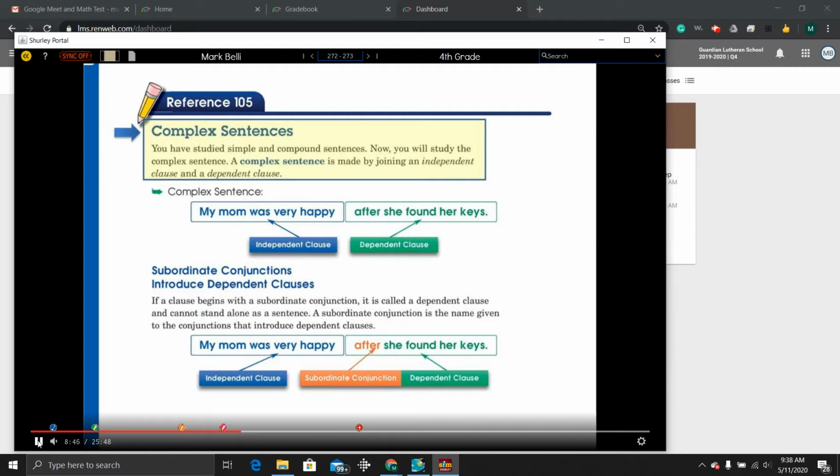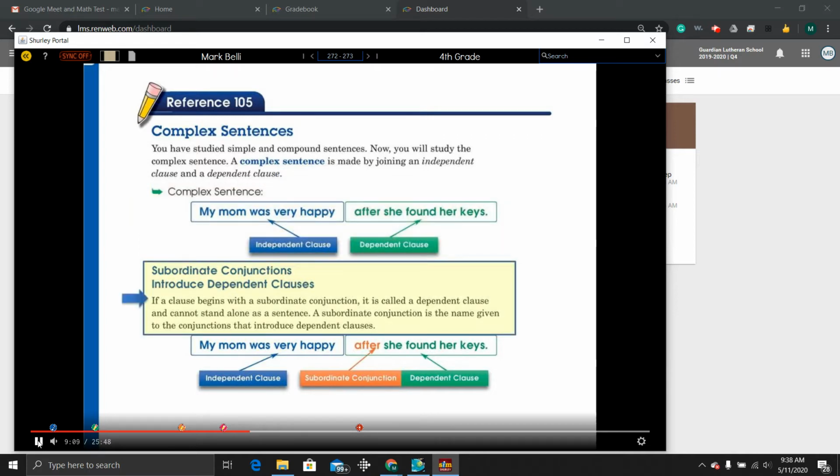You have studied simple and compound sentences. Now you will study the complex sentence. Let's read this complex sentence together. My mom was very happy after she found her keys. A complex sentence is made by joining an independent clause and a dependent clause. Subordinate conjunctions introduce dependent clauses.